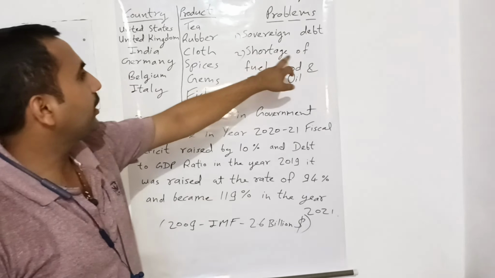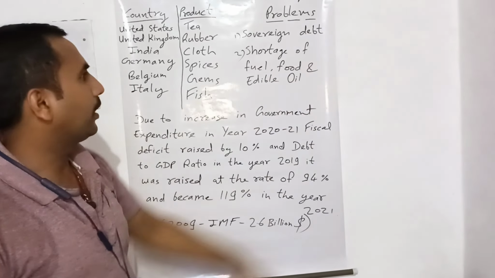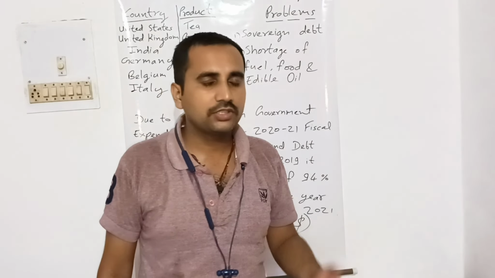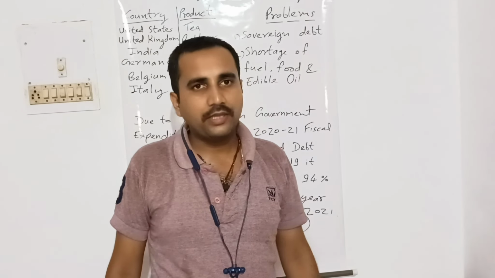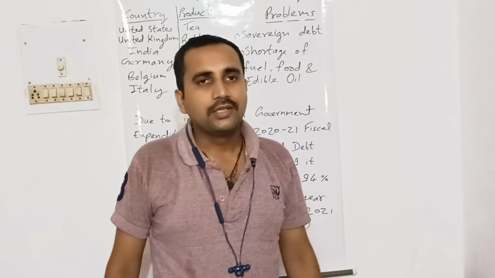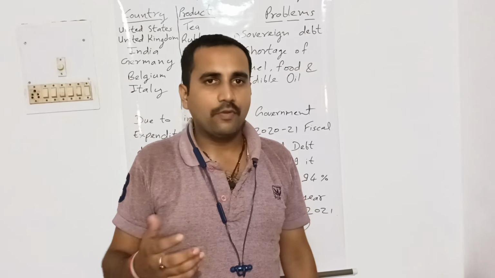The second one is the shortage of fuel, food, and edible oil. I have already told you about these things. The people faced shortages, and people became angry. They started to oppose their government.